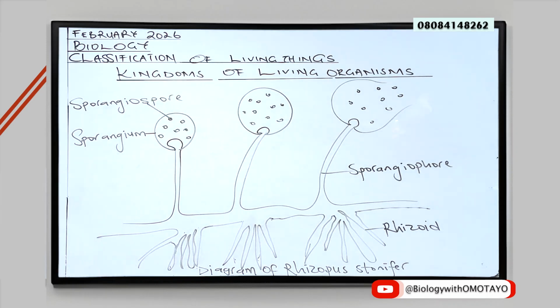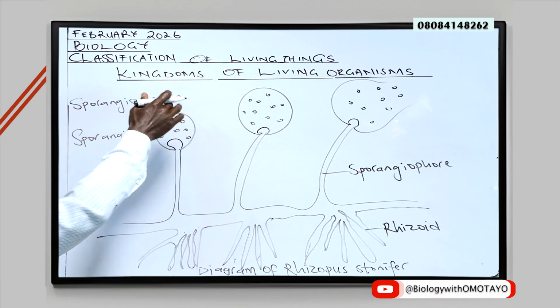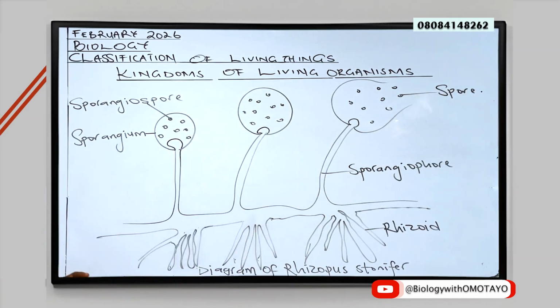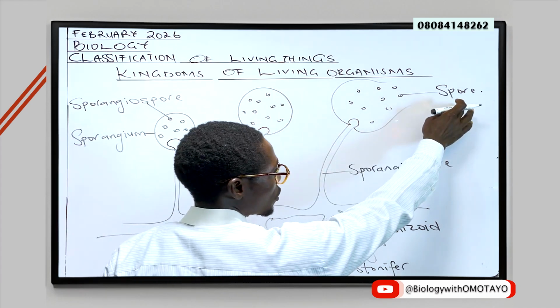Developing spores within the sporangium are called sporangiospores. At maturity, the sporangium explodes and the developing spores, now mature, are released, and so they are called spores.